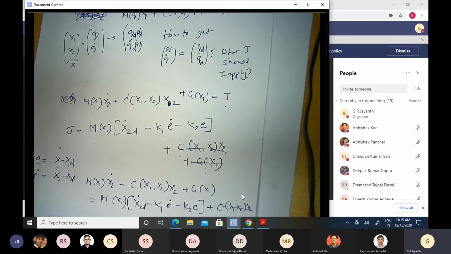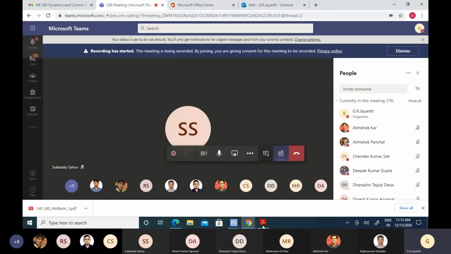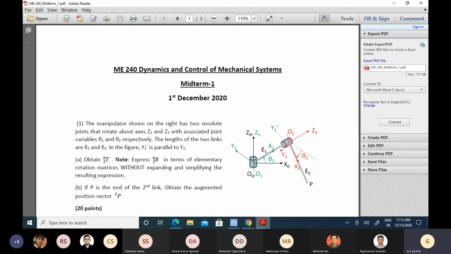So before I provide the solutions, let me just pull up the answer sheet. So are you guys able to see the question paper? Sorry, not the answer sheet, question paper. Can someone confirm, please?